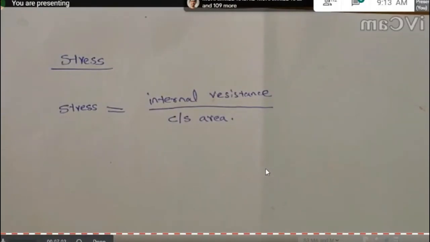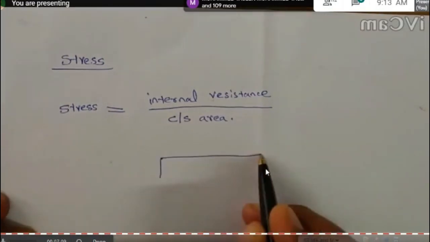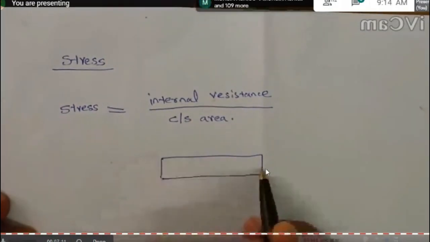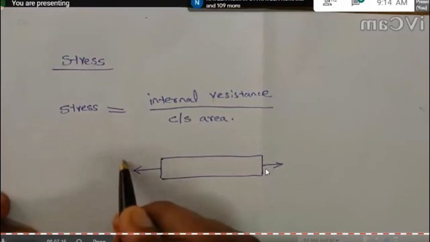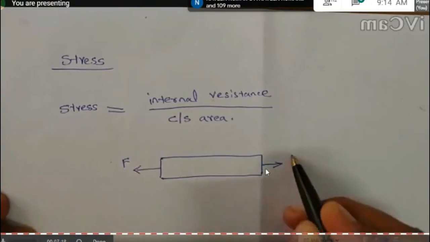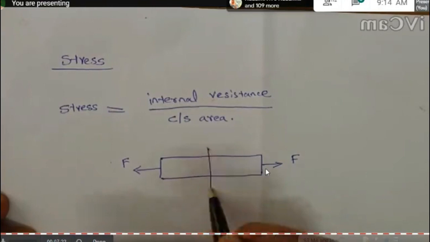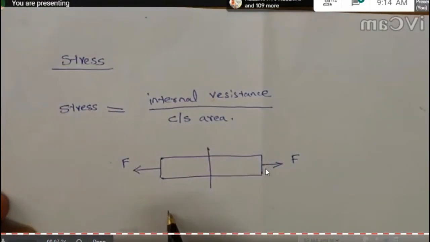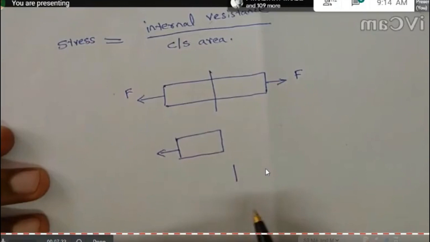If you take a body, for example, in the last class we analyzed a bar member subjected to tensile force. A force F is applied at the central axis. If you take a section and divide the body into two segments, this is the left half and this is the right half.